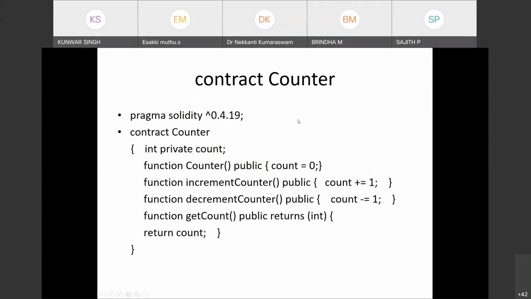Now we'll see the same counter contract using this example. What we have done is, now we have given the constructor Counter, and inside that we have kept count as 0. So what will happen? At the start, the count will be 0. So the constructor uses this way to give the starting value, and sometimes it is used to set the owner.